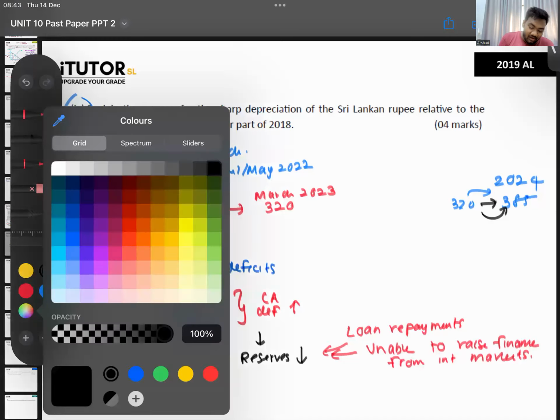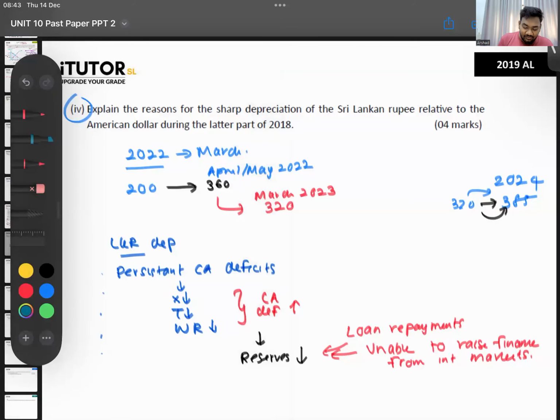Because of all of these reasons, at one point we couldn't keep the exchange rate at 200. We have to artificially supply our reserves, and at one point we couldn't do that. Then what did the new governor do? He said, look here, we can't do this anymore, I'm letting it go. So he let the rupee go, and all of a sudden it went from 200 to 306. So those are reasons that you can highlight.